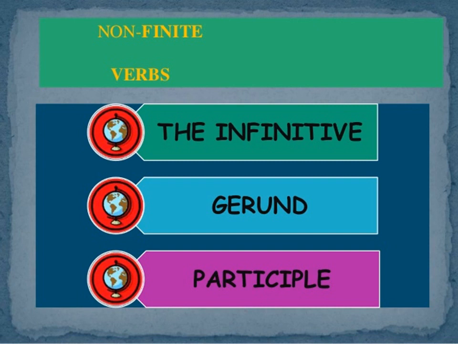Now the infinitive is to plus the first form of the verb, then gerund is the verb's first form plus ing, and then participle has three further divisions. About these non-finite verbs, in detail we will study in the individual chapter that is related to non-finites only.